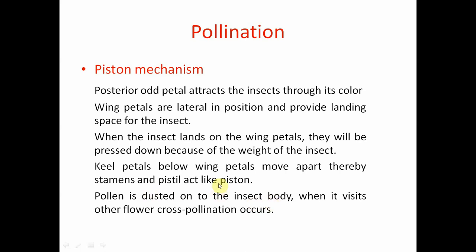They touch the insect body like a piston. So the pollen of the stamens is dusted onto the insect body.